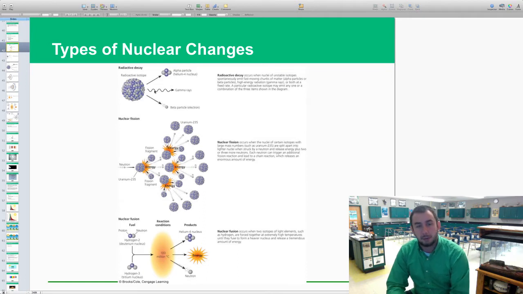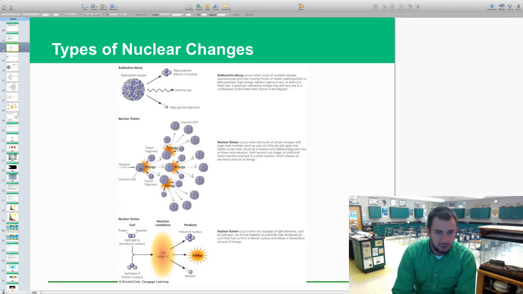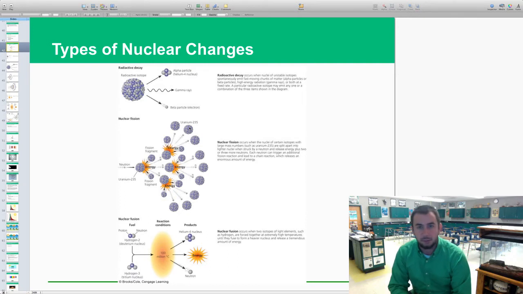Another nuclear change can be nuclear fission, literally where a neutron is fired at an isotope, and when it does that, it starts a chain reaction where it releases lots of energy. This is the major reaction we use in most of our nuclear power plants.